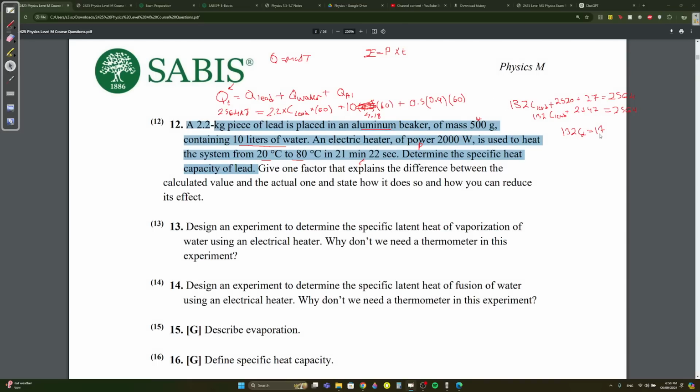If you use this and get your answer, we got 0.13, I think, kilojoules. Remember, the unit of heat capacity is Q divided by M, so it's kilojoules per kilogram, K negative 1. This is the unit. You need to know this. 100%, you have to know this. Okay?